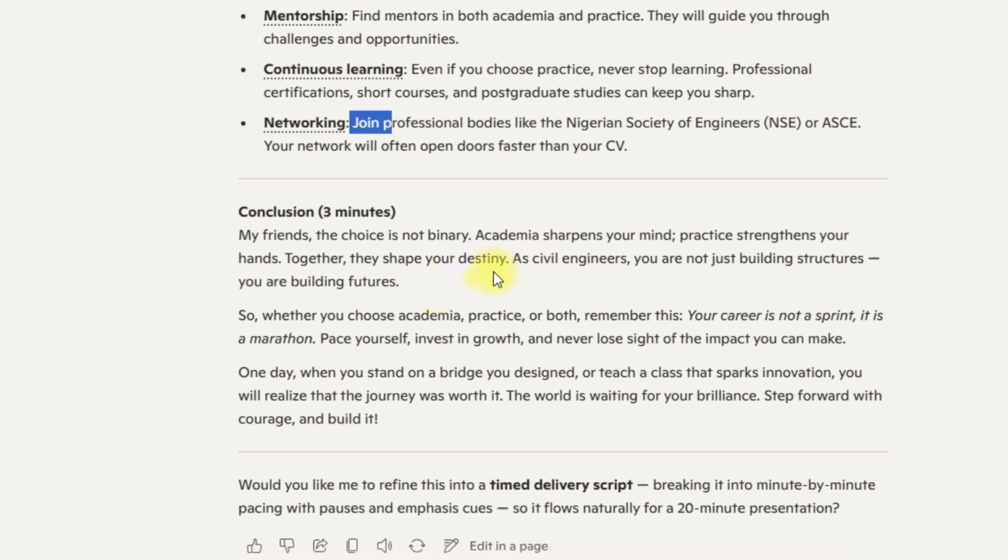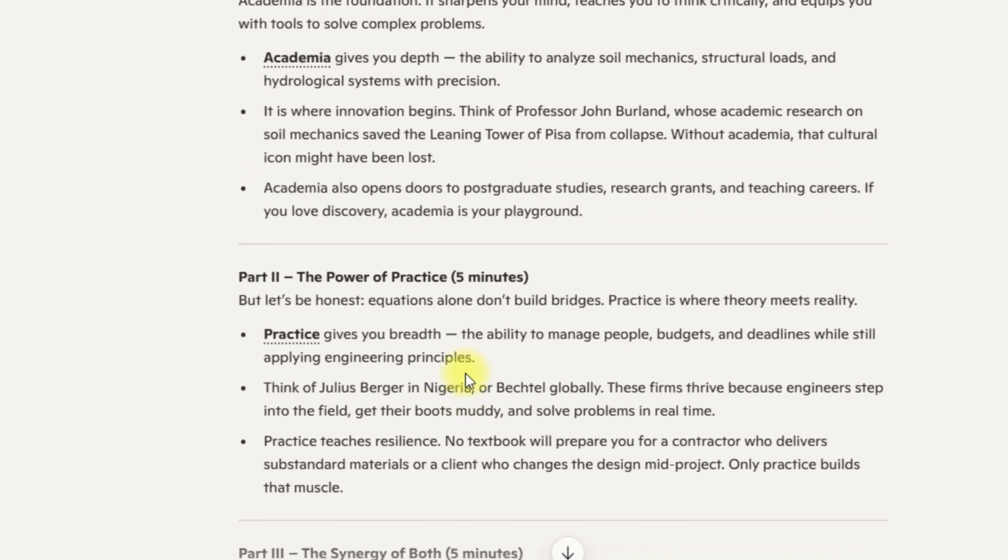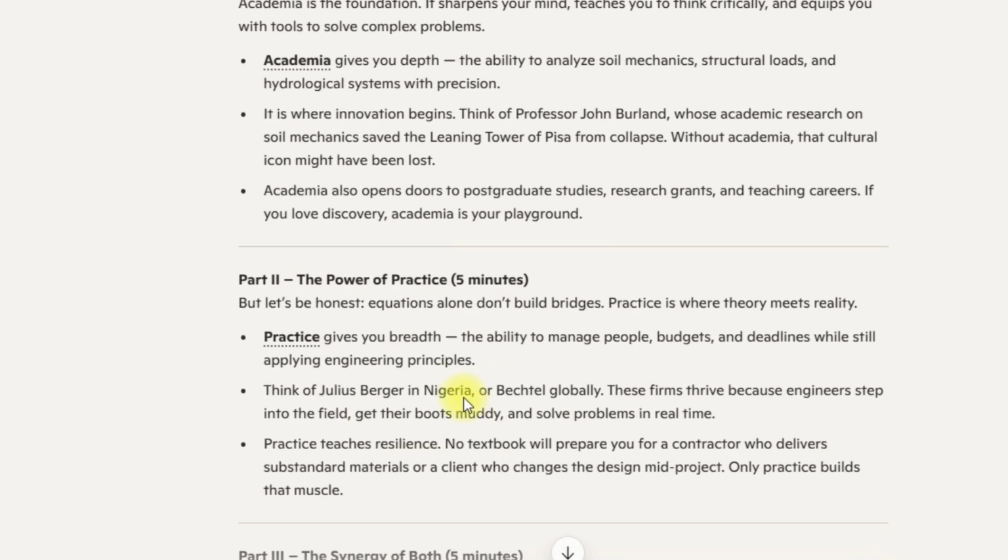Okay, so as civil engineers, we are not just building structures, we're also building futures. So when we choose academia or practice or both, remember, your career is not a sprint, it is a marathon. Pace yourself, invest in growth, and never lose sight of the impact you can make. One day, when you stand on a bridge you designed, or teach a class that sparks innovation, you will realize that the journey was worth it. The world is waiting for your brilliance, so go forward with courage and knowledge. This is a complete speech that you can easily copy and then deliver successfully during your outing.